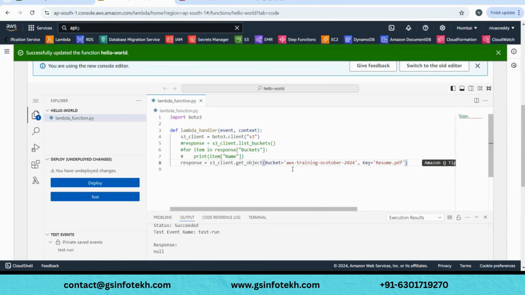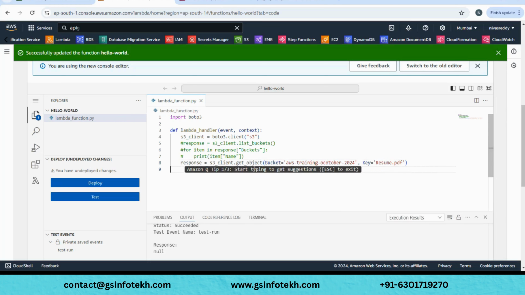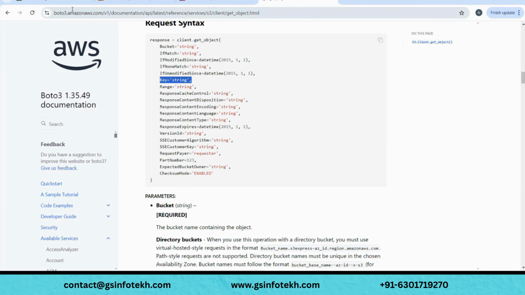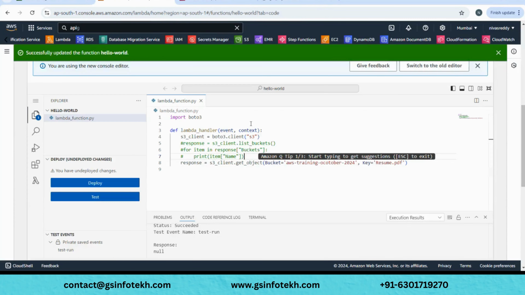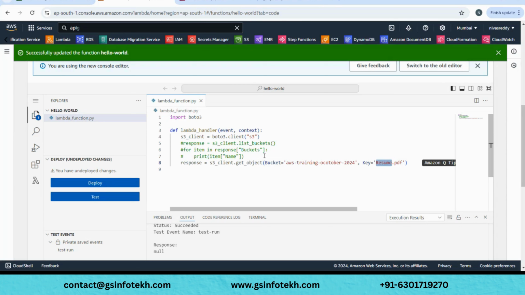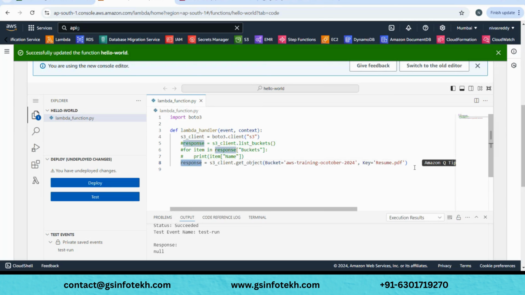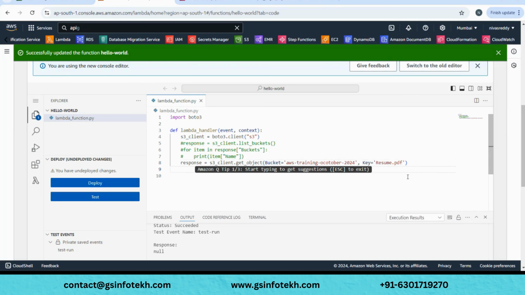That's it. So your bucket name is this one, and what file do you want to read? That is resume.pdf. And what's the method that you are using? Both of the method, it's get object. So get object will get you the file content, whatever you pass it as a key. If you have another file, give that file name here. So now let's quickly try to print the response here. Again, be sure that this will also contain all the unformatted things. We need to format it quickly.